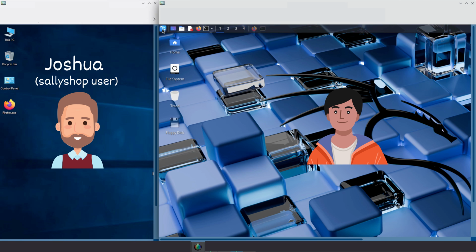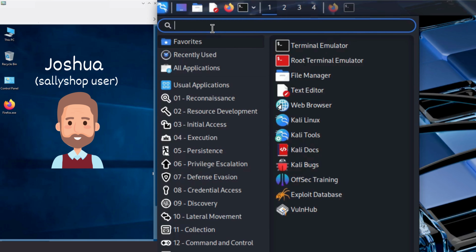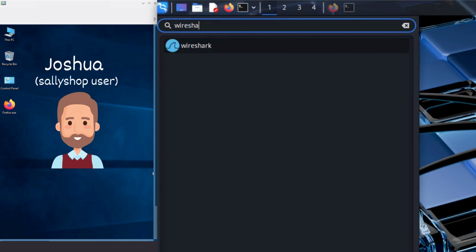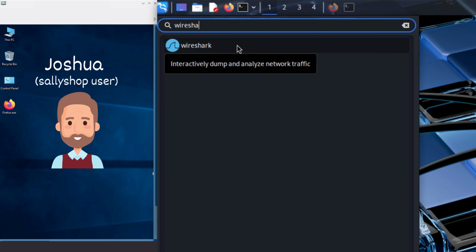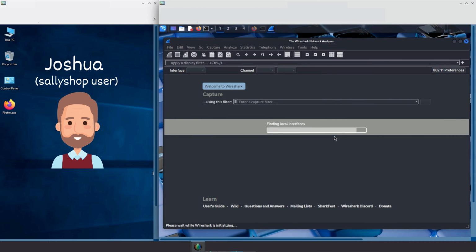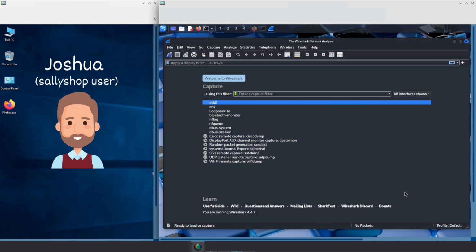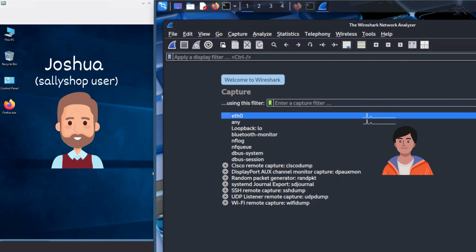To get started, Kim opens the search bar on his computer and types Wireshark. He clicks the icon, and Wireshark fires up. Once Wireshark opens, it lists all the network interfaces available on the machine. These are like virtual ears. Each one listens to a different part of your computer's network activity. For example, one interface might handle Wi-Fi, another might handle Ethernet, and others may be for VPN or virtual machines.